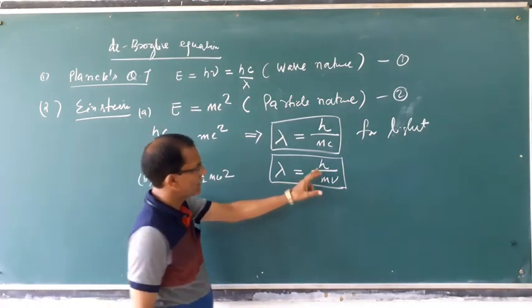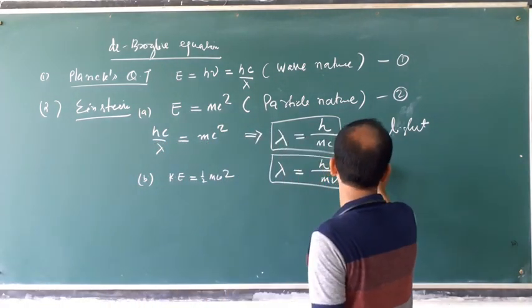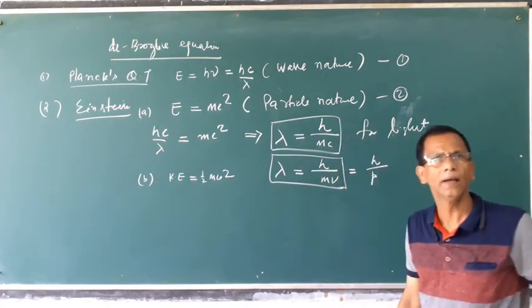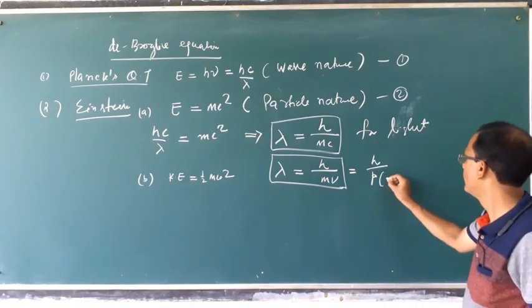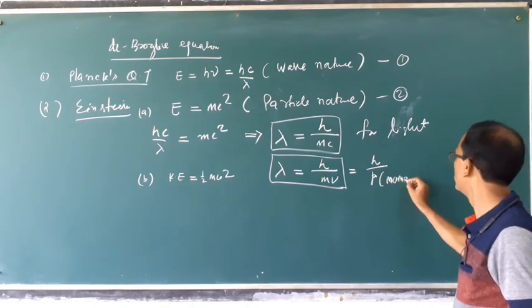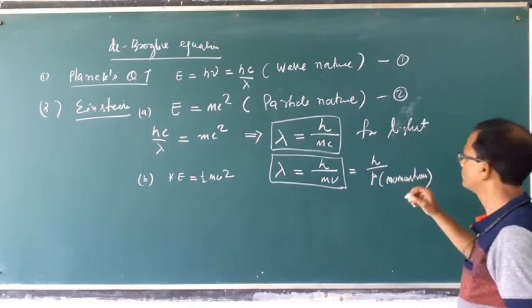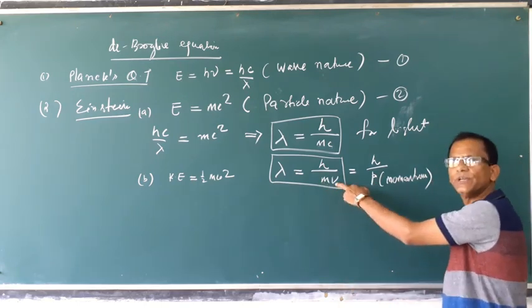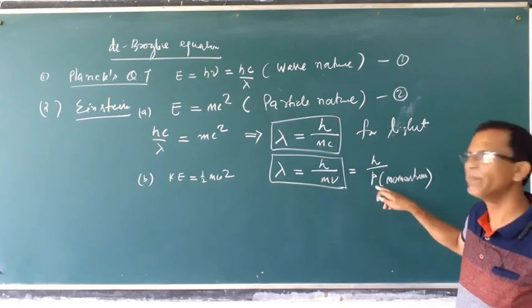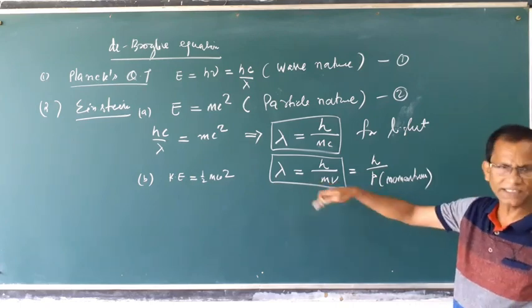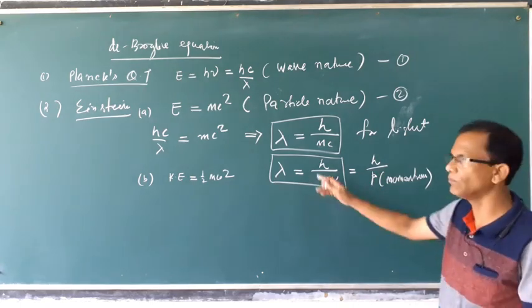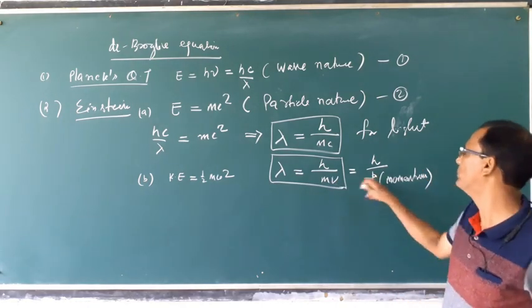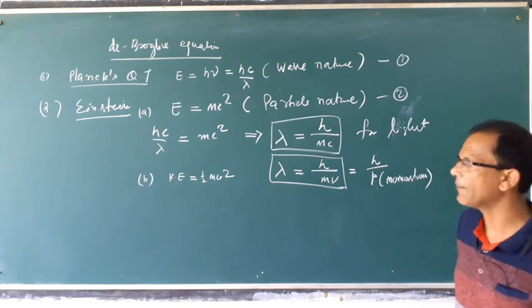And this equation h by mv can be written as h by p. What is p? p is the momentum, the product of mass and velocity. As it is a moving body, every moving particle has momentum, that is mv, so h by p is this formula.